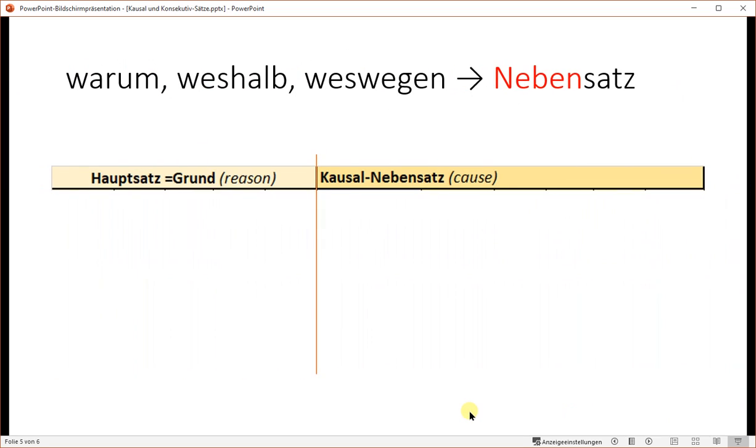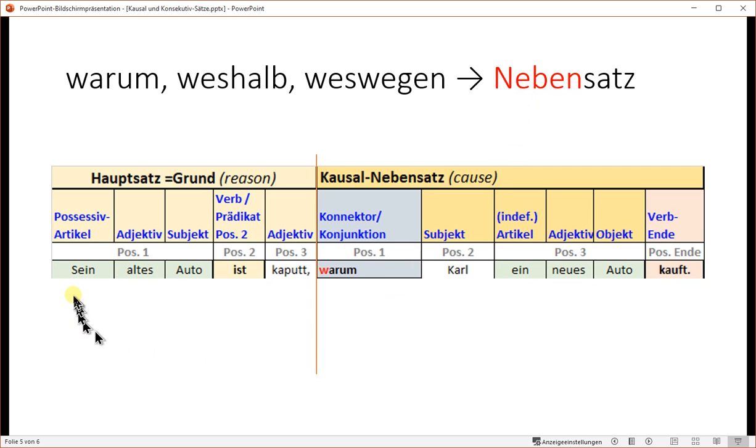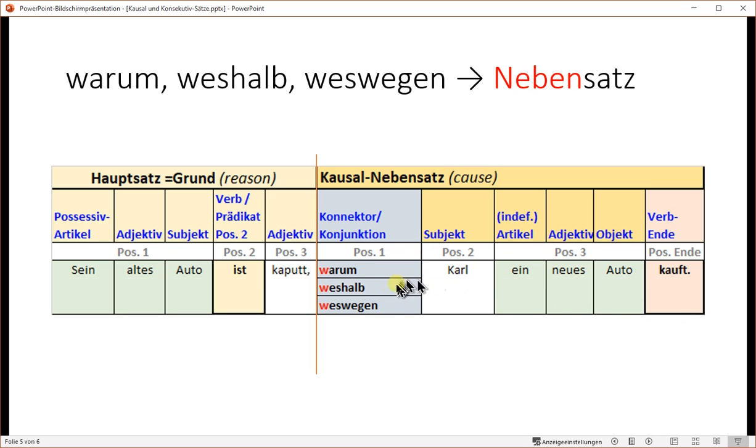Now we talk about these three connectors. Warum, weshalb, weswegen. They will create a Nebensatz. Why is that? Same structure. Sein altes Auto ist kaputt. Warum Karl ein neues Auto kauft. And the same is true for weshalb, weswegen. Now pay attention that these connectors start with letter W. And they are not just connectors, they are at the same time Fragewörter. I will mention that in a moment.